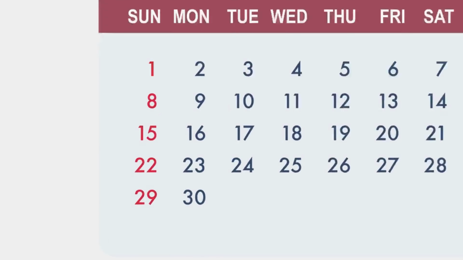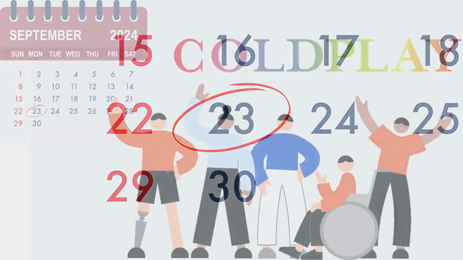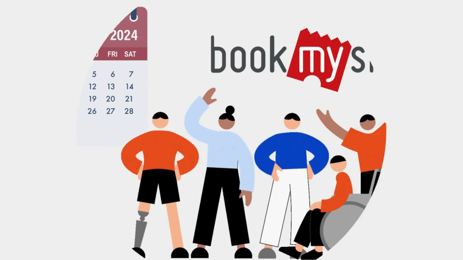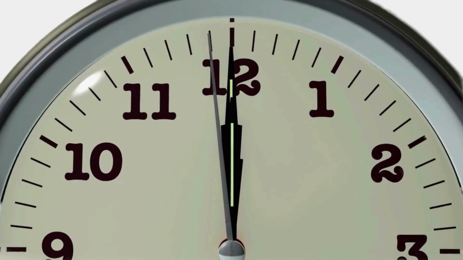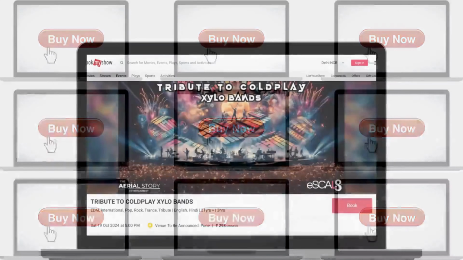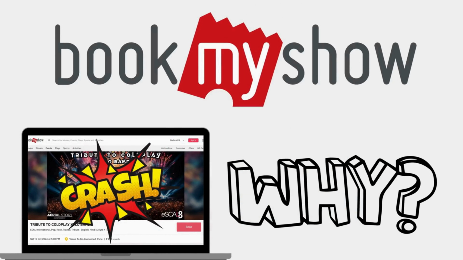On September 23rd, 2024, thousands of Coldplay fans across India were eagerly waiting to grab their tickets on BookMyShow. As the clock hit 12 pm, everyone clicked buy now at the same moment. And then the website crashed. Why did this happen? What went wrong with BookMyShow's system?